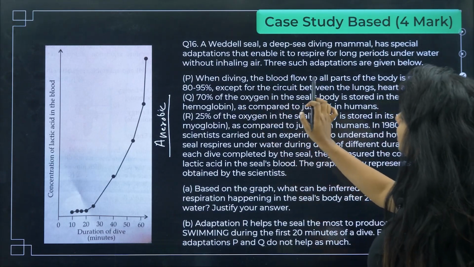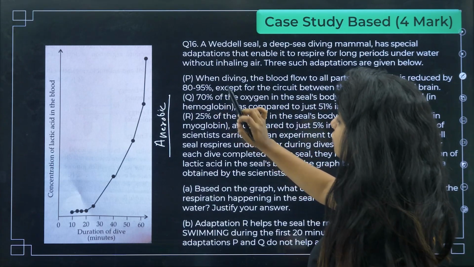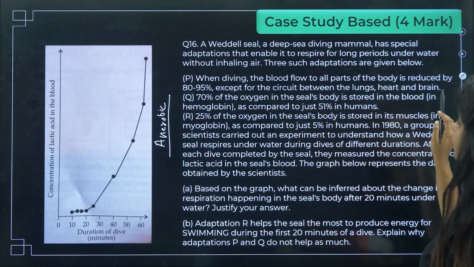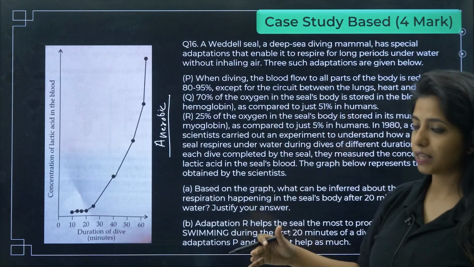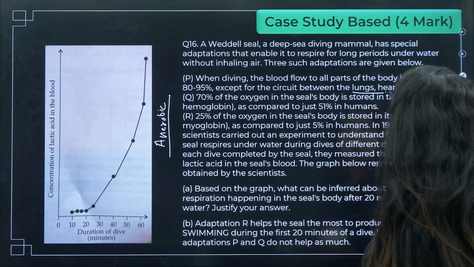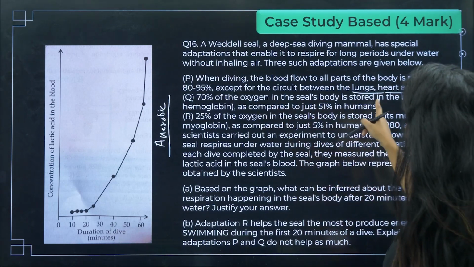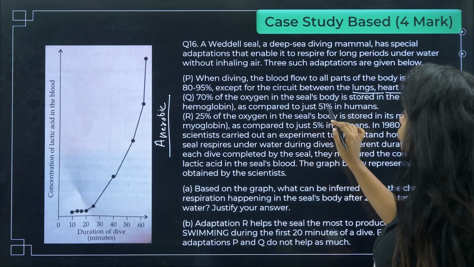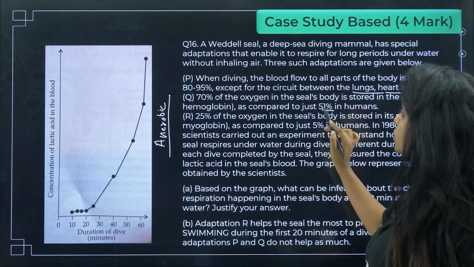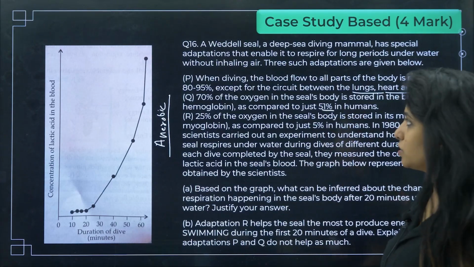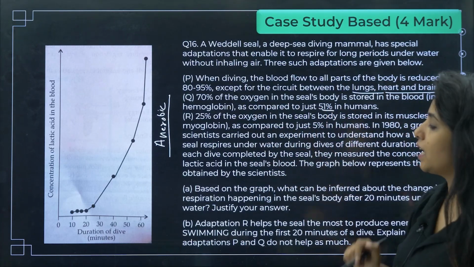P. When diving, the blood flow to all parts of the body is reduced by 80 to 95% except for the circuit between lungs, heart and the brain. So basically almost 80 to 95% of the blood flow is being reduced, except to the lungs, the heart and the brain. This is one adaptation. Second adaptation, 70% of the oxygen in the seal's body is stored in the blood as compared to just 51% in the human. So in the case of human beings, we are storing 51% of oxygen in our blood. Rest is there in the muscles. So over here, 70% of oxygen is stored in the blood, unlike us. That is the second adaptation.